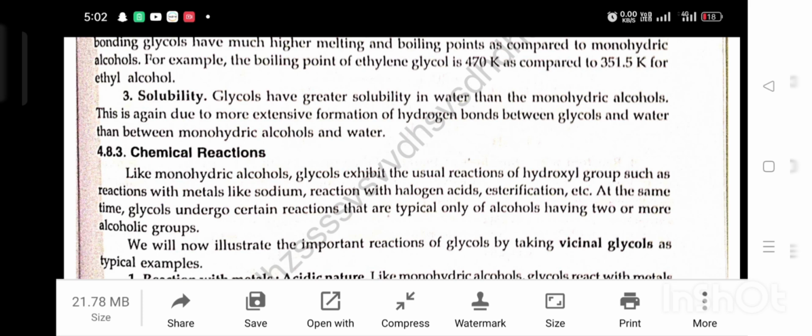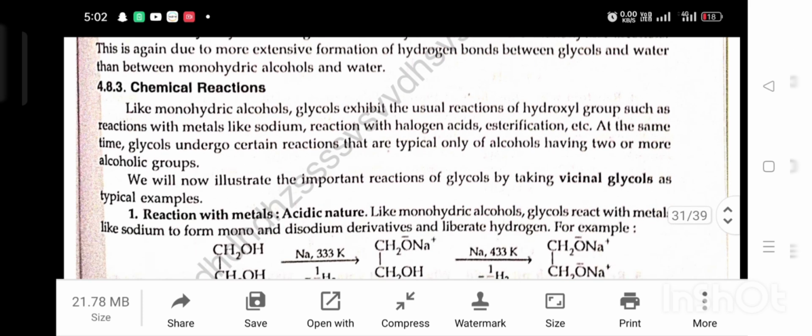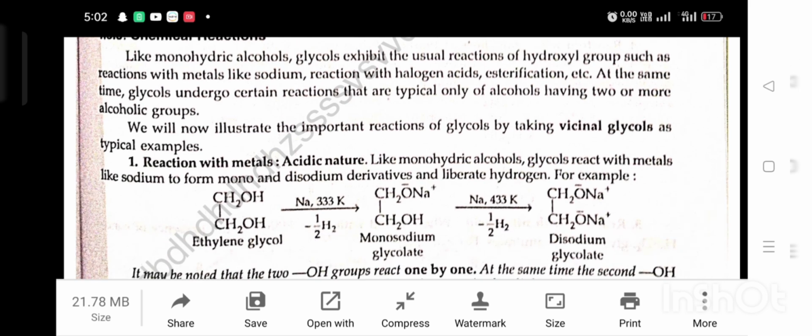At the same time, glycol undergoes certain reactions that are typical of an alcohol having two or more alcoholic groups. We will now illustrate the important reactions of glycol by taking a vicinal glycol as a typical example. First, reaction with metal, acidic nature.